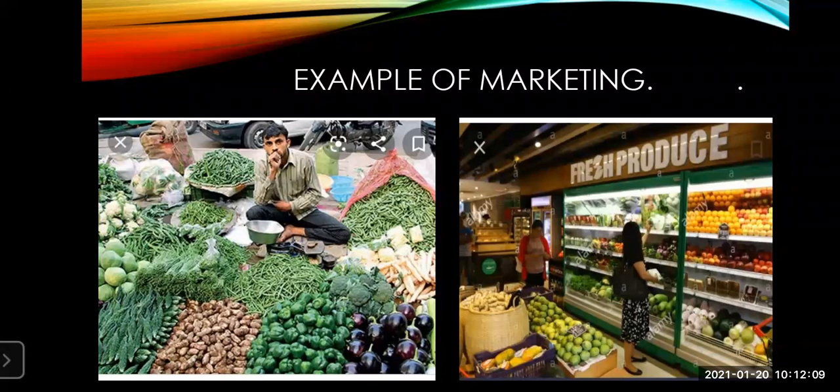Now you can see him in the slide. He's sitting over there, and he has displayed all his agricultural products. He's sitting in the open market, and he's not having any customers. He's sitting still over there waiting for the customer. He is not fetching a good price for his product. And agricultural products are such that you cannot store them for many days, so they will get spoiled and the farmer will be in total loss. So this farmer Dondiba is sitting in the market with all his agricultural products, but is not fetching a good price for it.